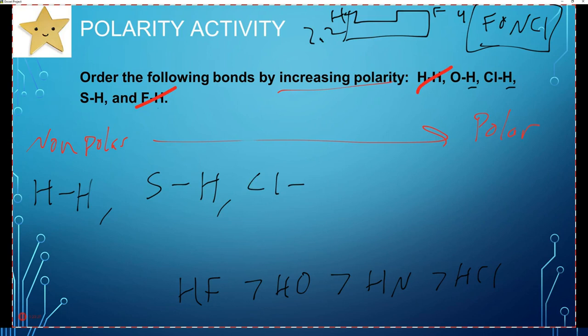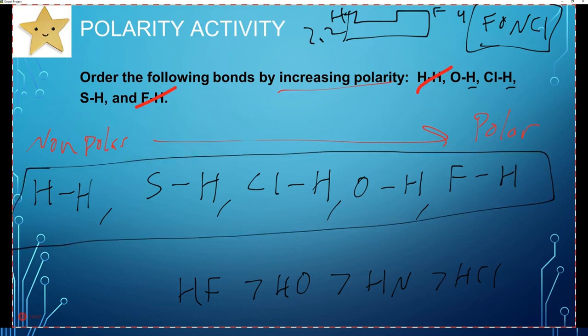CLH is going to be next, and then OH, and then FH. So that should be our order of polarity. And if we look at the differences here, there's no difference here, so no polarity there. Sulfur is 2.58, and this is 2.2. So that's about 0.4, right? So that's really close to the threshold for polarity.